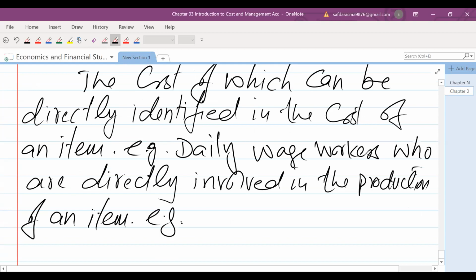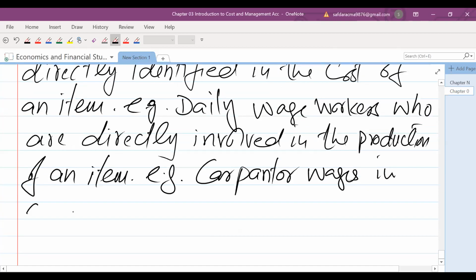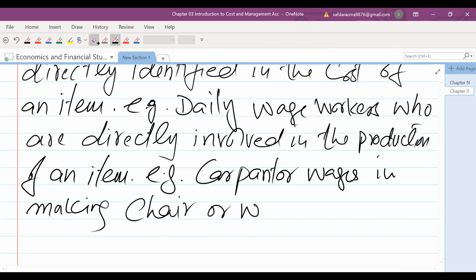For example, carpenter wages in making a chair or table. So this is called direct labor.